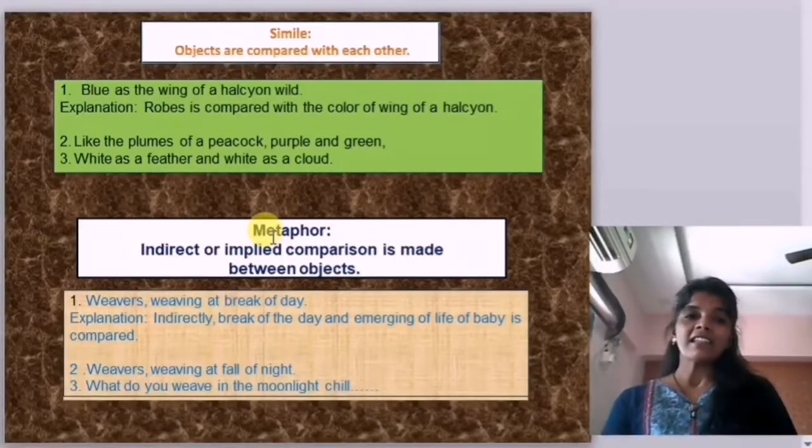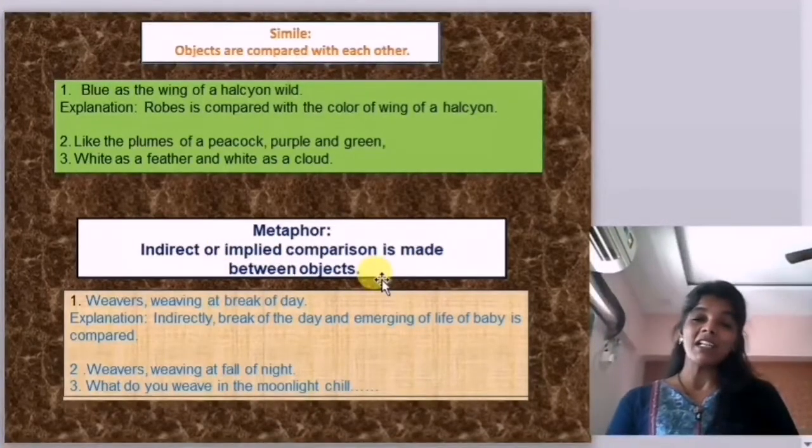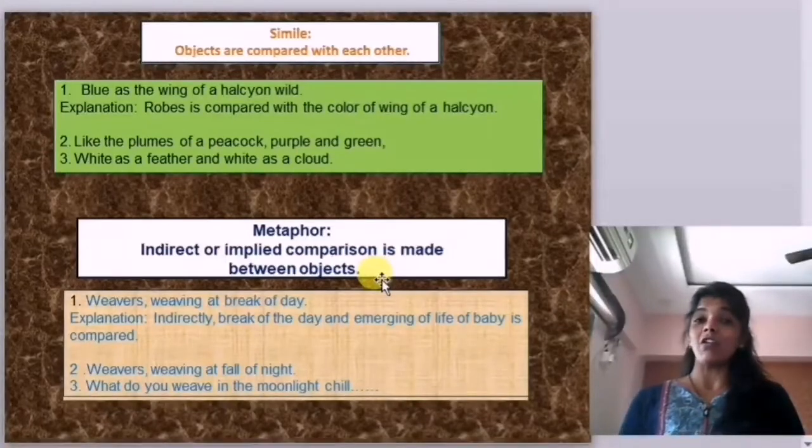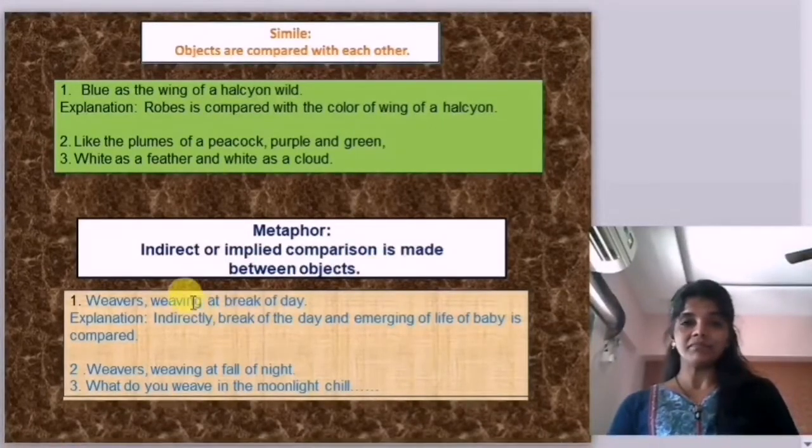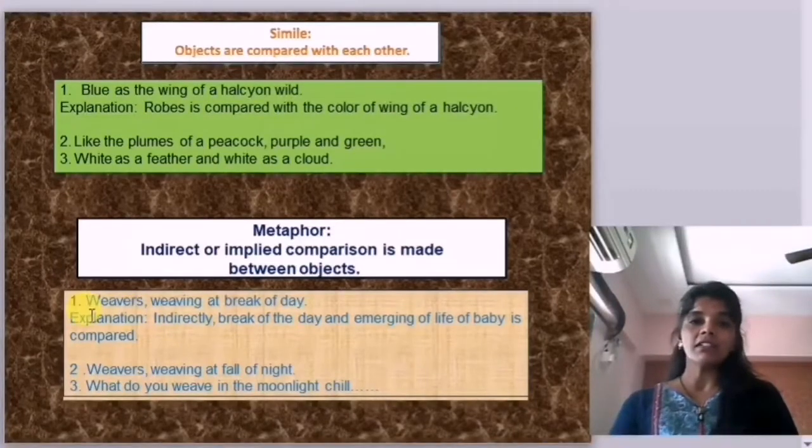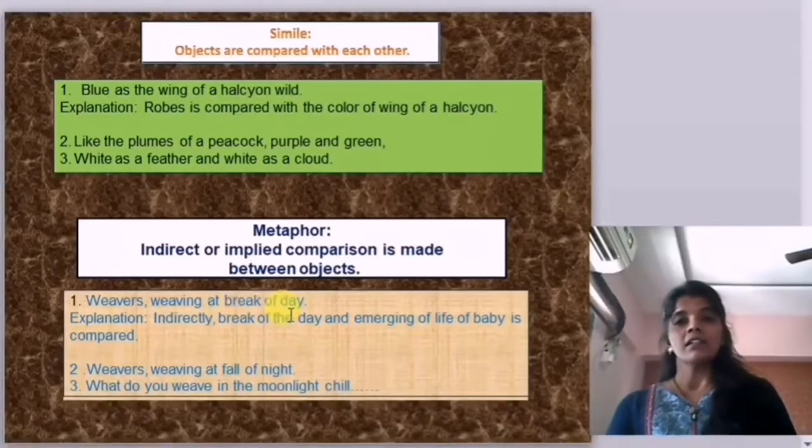And the next, metaphor: an indirect and implicit comparison is made between objects. What is a metaphor? When you indirectly compare an object, it is called a metaphor, without using "like" or "as." See, first, "we were weaving at break of day."